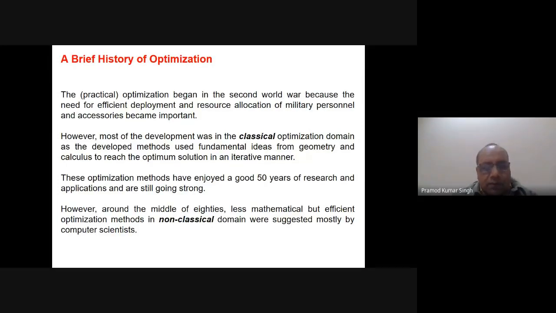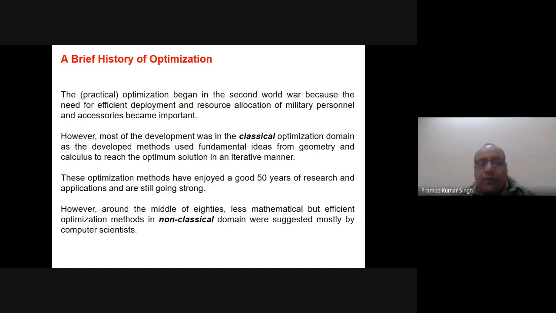So this is also an important thing, because obviously the persons who tried to solve the problems were mathematicians, and they always thought from the mathematics point of view. They used basically geometry, calculus and other aspects, so that we can find the solution of the optimization problems. These optimization methods have enjoyed a good 50 years of research, and applications are still going on very strong.